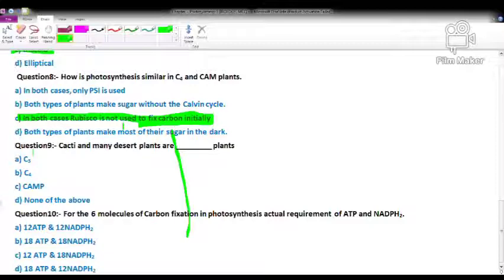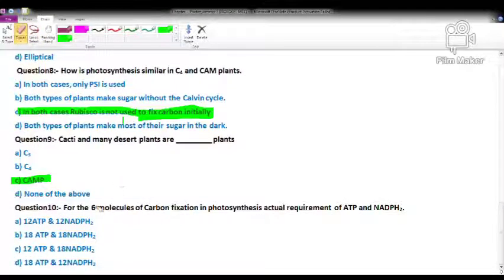Now, question number 10, which is the last question of this MCQ series. For 6 molecules of carbon fixation in photosynthesis, what is the actual requirement of ATP and NADPH2? We already discussed the ATP and NADPH2 molecules for one carbon molecule: for one molecule of carbon dioxide fixation, that is 3 ATP and 2 NADPH2.